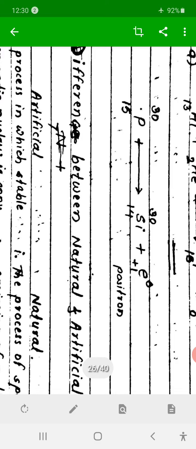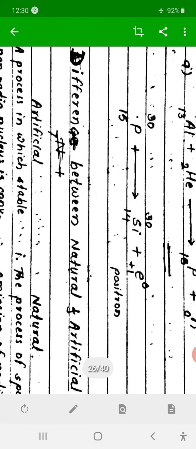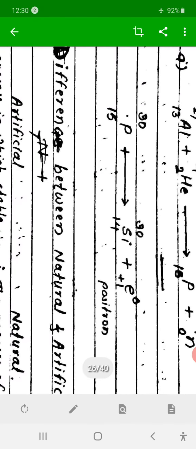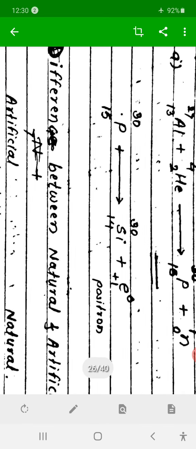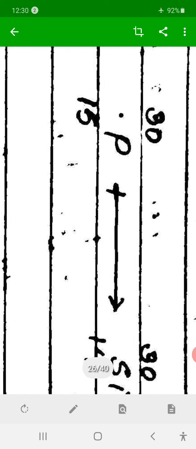which is nothing but e plus 1 0. No mass is there, only positive charge, one unit of positive charge is emitted here. From where is that positive charge coming? See here, phosphorus has atomic number 15 and mass number 30, which means the nucleus of phosphorus contains 15 protons and 15 neutrons.